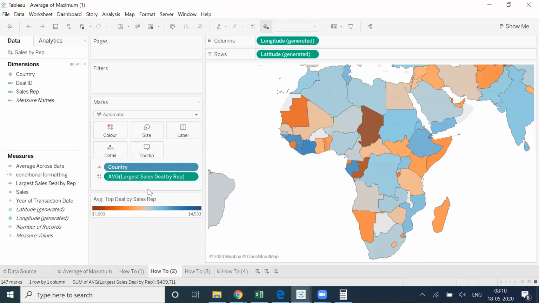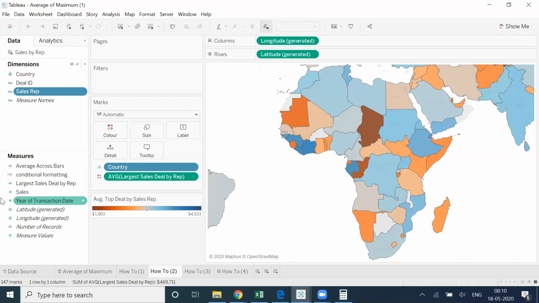What function should be present in this? They are doing it by representative. The granularity of this chart is at country level. That means somehow they have to put the representative as well in the chart, and then they have to find the maximum of it, and then it is taking the average.